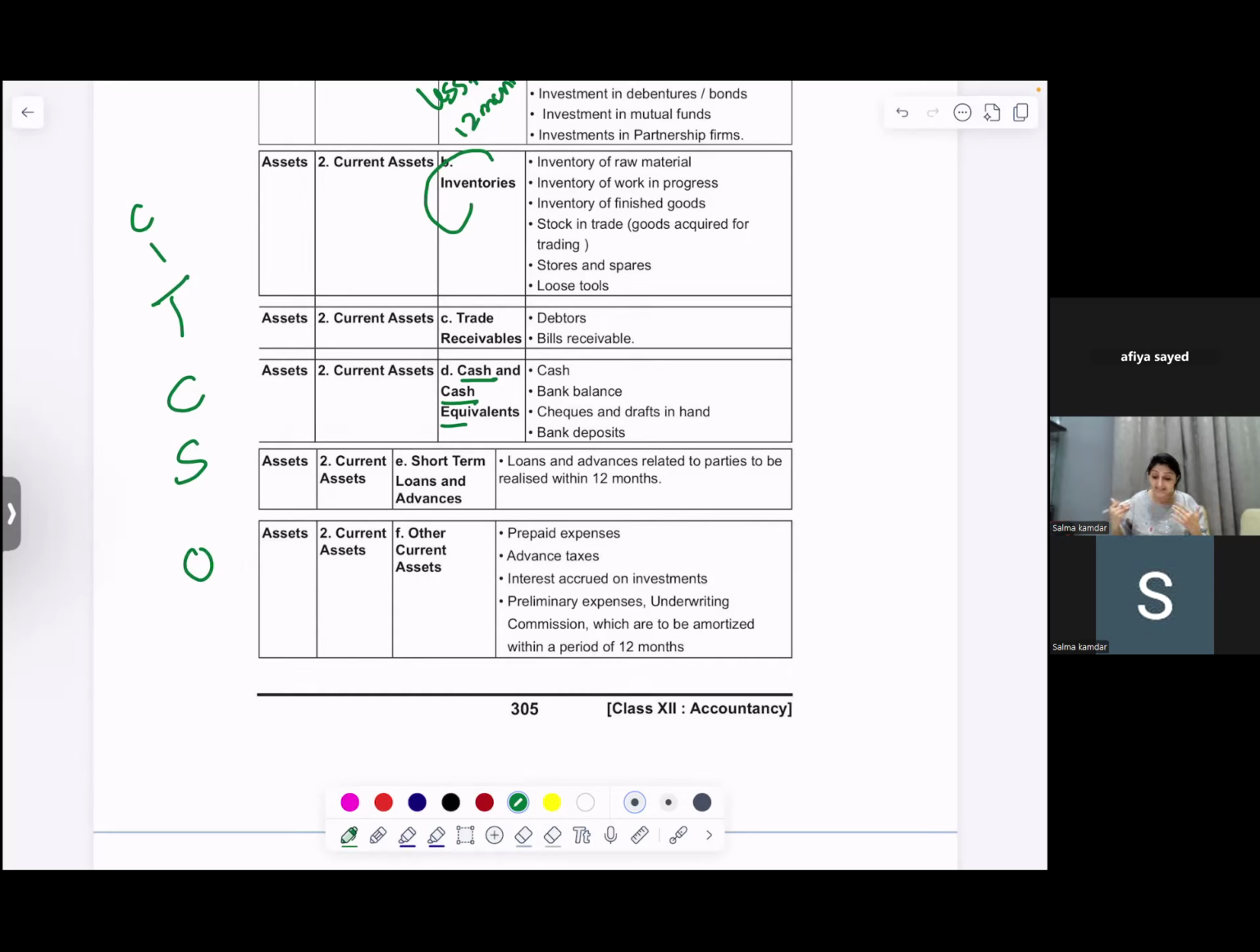Then you have short-term loans and advances. You've given somebody a loan, you've given somebody an advance, and the amounts are recoverable within 12 months. The examples would be advances to suppliers, your staff loans, your prepaid expenses, your advance income tax of the current year if it is more than your provisions. This you should remember: your advance income tax of the current year if it is more than provisions.